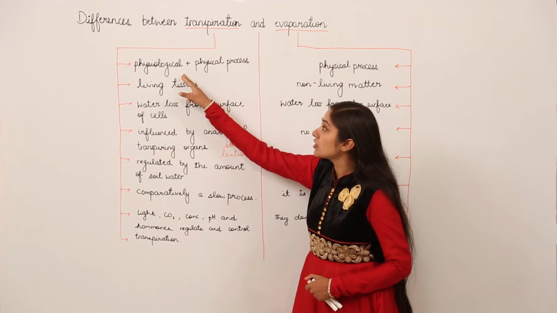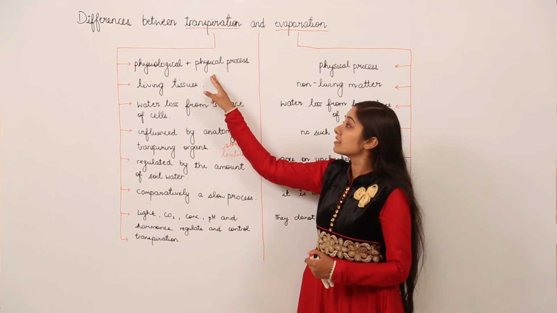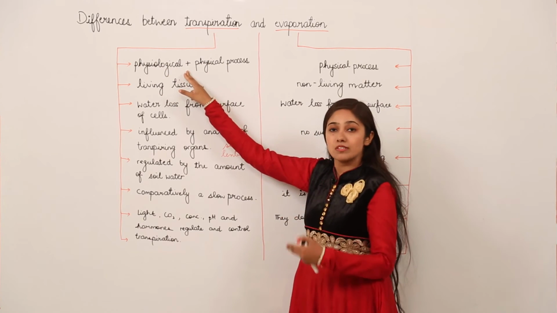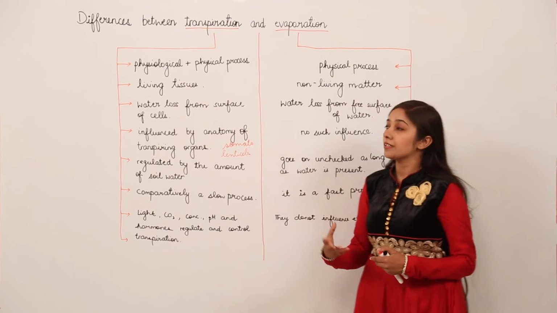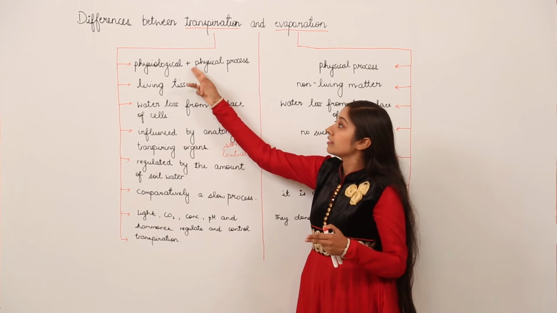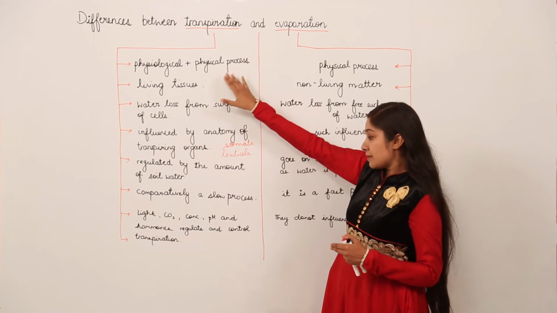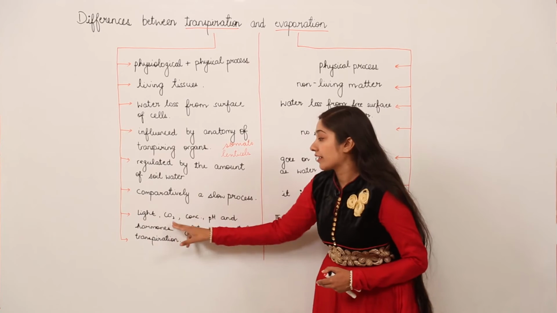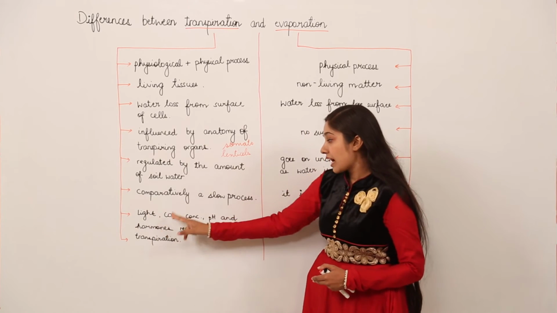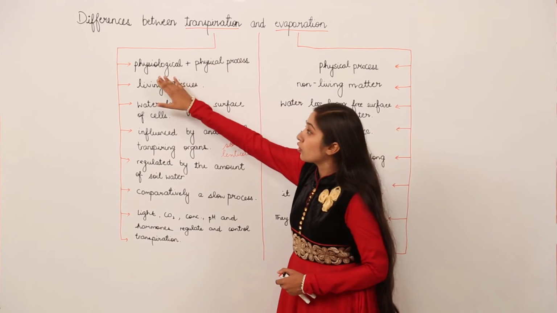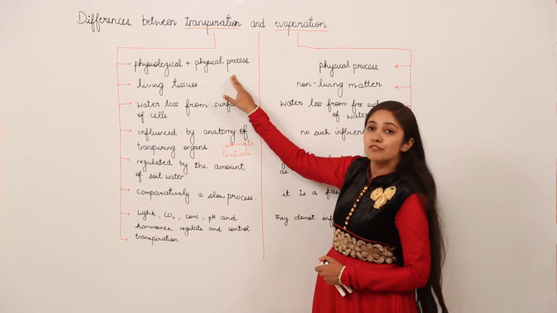Transpiration is a physiological as well as a physical process. Why physiological? Because it is involving some forces such as osmotic pressure and other forces. Plus, it is a physical process. Why? Because it is dependent on these physical factors also. That is light, carbon dioxide, pH, and concentration. So this is a physiological as well as physical process.